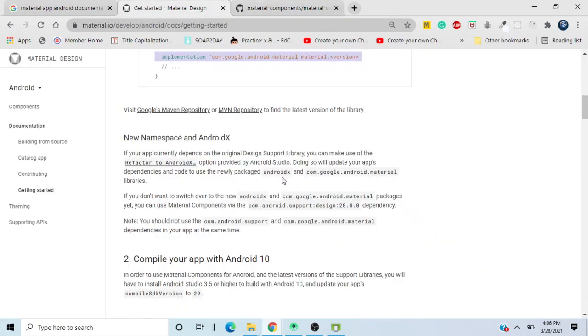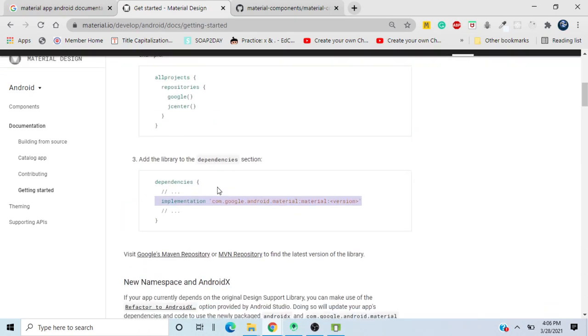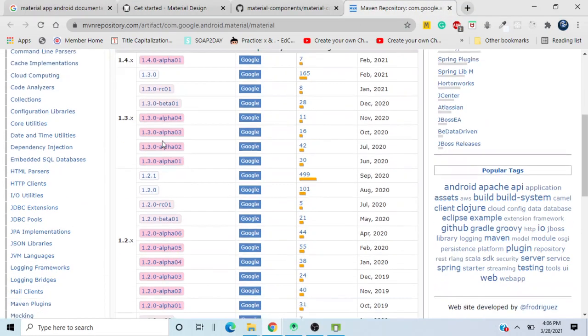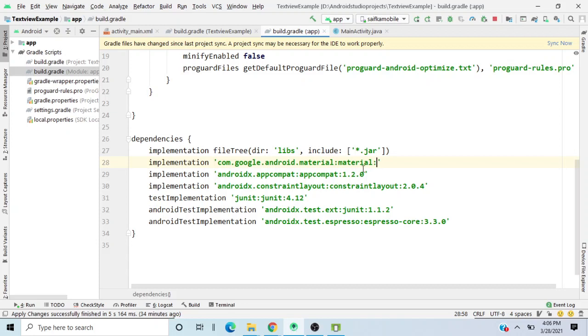Okay, well, I'll use the stable version. Let's see what is the stable version. The stable version is 1.3.0. Just go ahead and write 1.3.0 over here, and press this Sync Now.